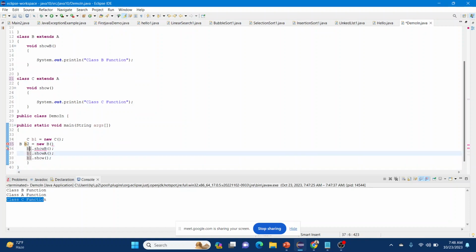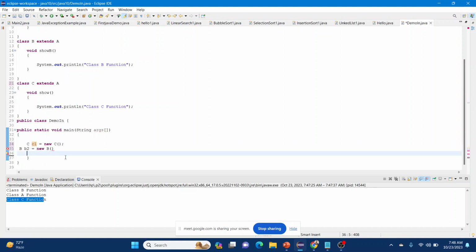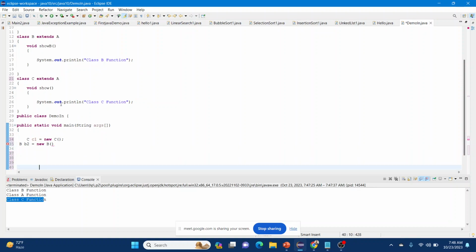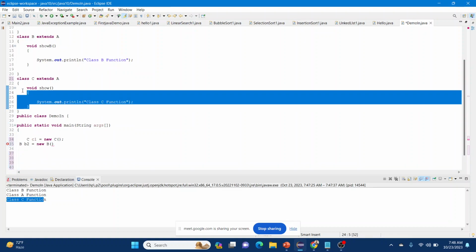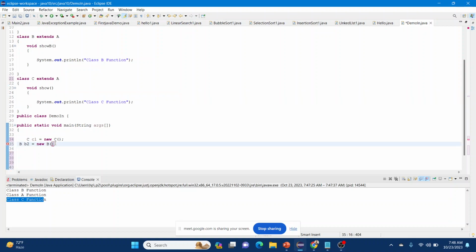Now the b1 object cannot call show C, because that belongs to C's class object. We create c1 over here. So b1 cannot. Now what can c1 call? c1 can call its own method and class A's method, and the same with B. B can call its own method or its parent class's method. So they both can call class A's method, but they cannot call each other's methods.